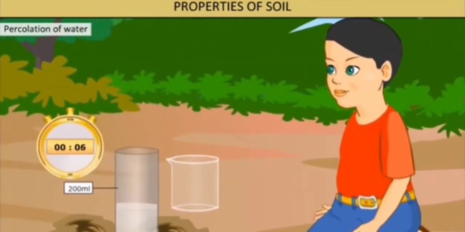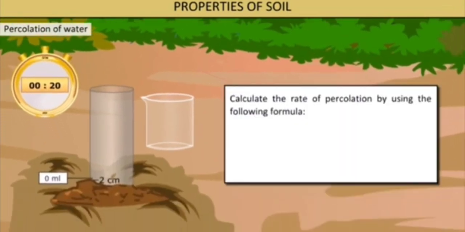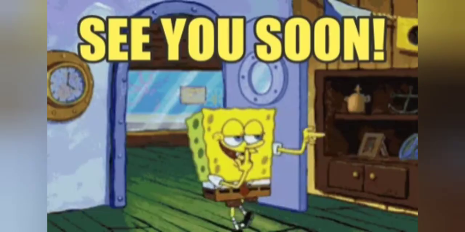We can calculate the percolation rate using the formula: percolation rate in milliliter per minute is equal to the amount of water percolated in ml upon time taken in minutes. For example, if it takes 10 minutes for 100 ml of water to percolate, the percolation rate is equal to 200 ml upon 10 minutes, that is 20 milliliter per minute. Similarly, we can find the percolation rate